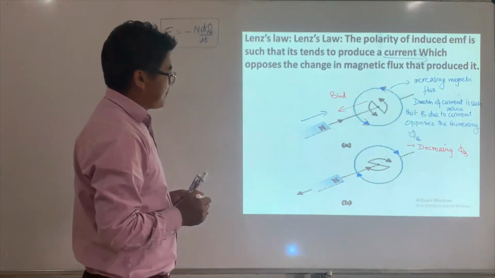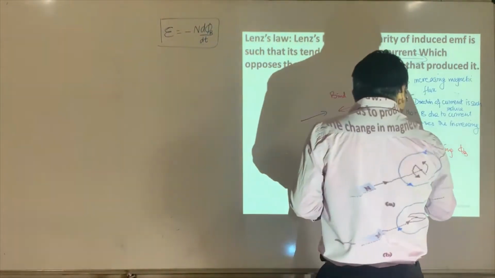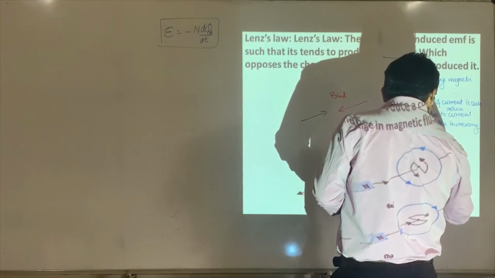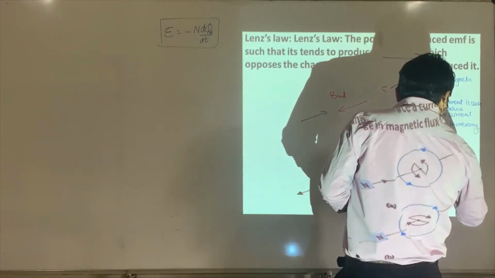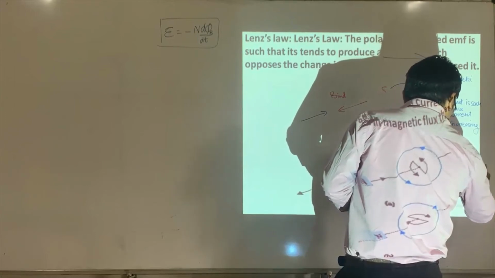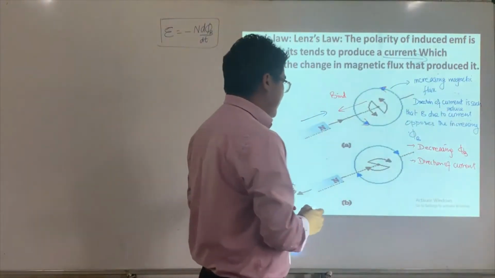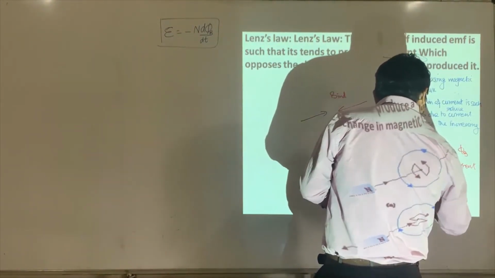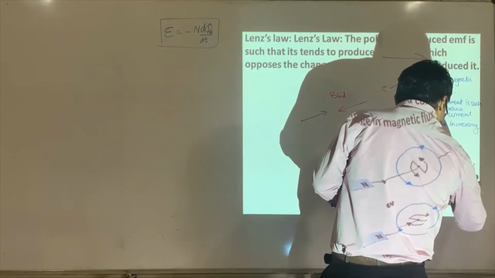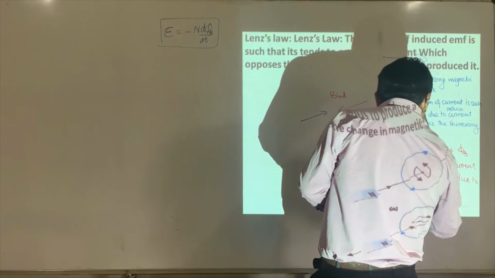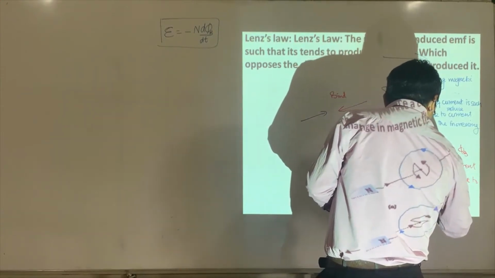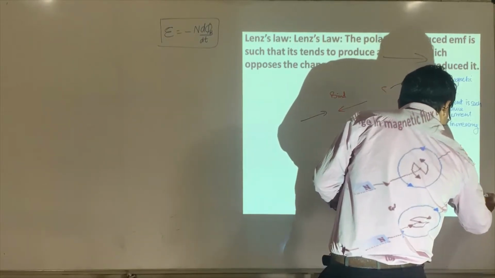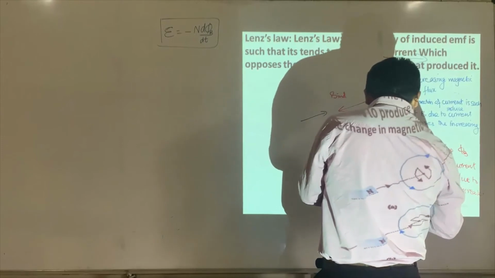If it is decreasing, then the direction of the induced current is such that the magnetic field due to the induced current increases the decreasing magnetic flux.